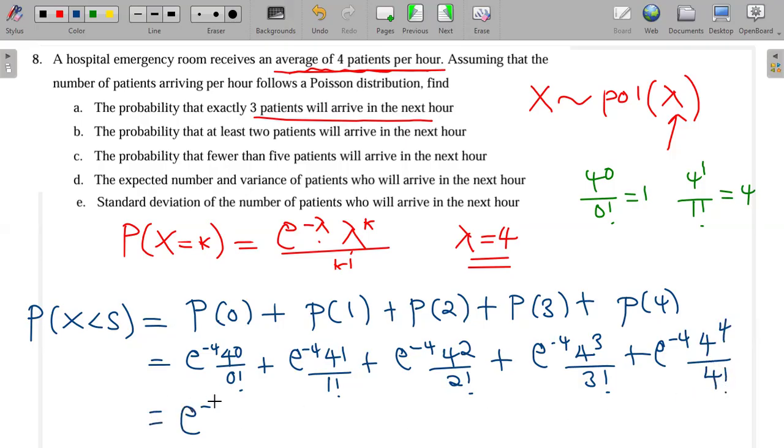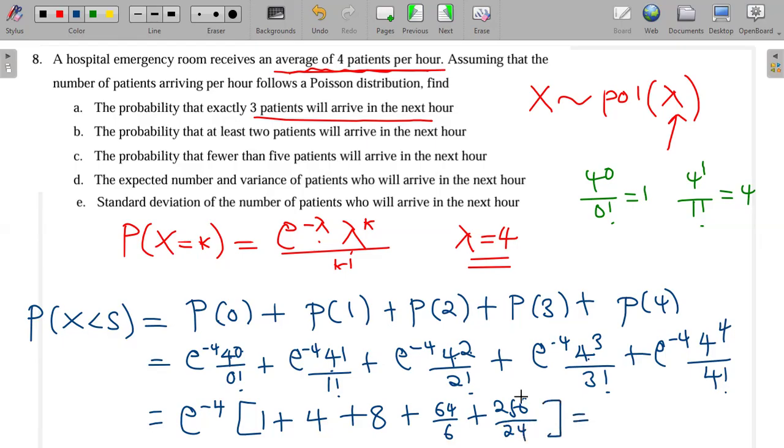We see now that we can factorize e to the power minus 4. This one is just 4 to the power 0 over 0 factorial, so that would be 1, plus 4, plus 4 to the power 2, that is 16, divided by 2 factorial, which is 2, that is 8, plus 4 to the power 3, which is 64, divided by 3 factorial, which is 6, so I can just write it as 64 over 6, plus 4 to the power 4, which is 256, divided by 4 factorial. 4 factorial is 4 multiplied by 3, multiplied by 2, multiplied by 1, so that would be 24. Then we just punch this into the calculator.